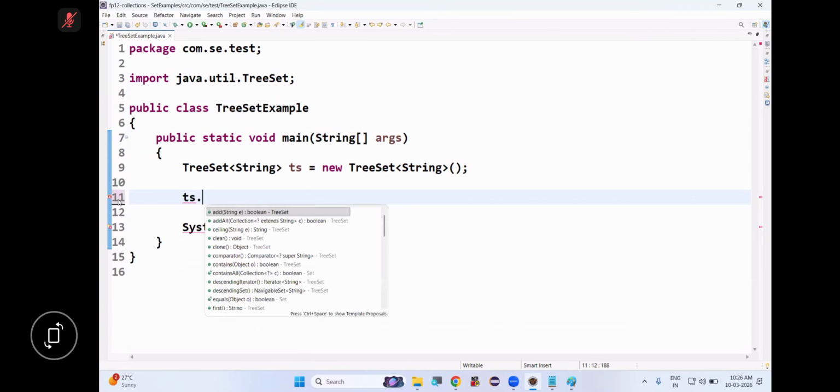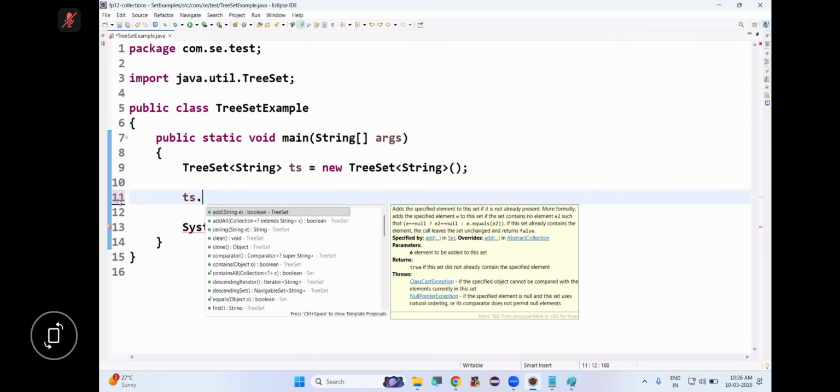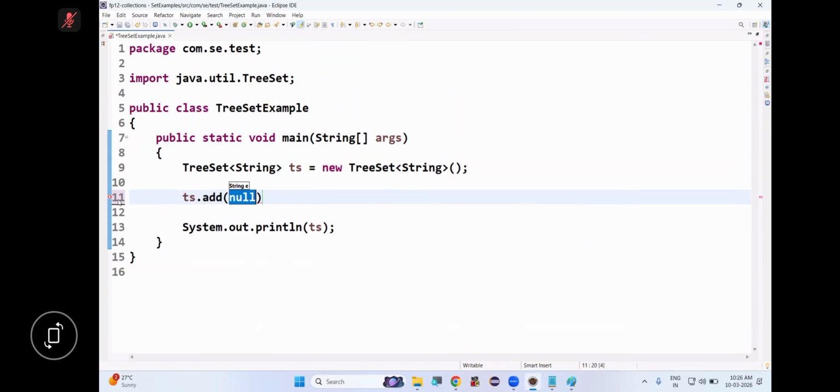So ts.add. Now we can store only String class objects. So I'm adding some C. One letter only. It will be very easy for us to understand whether sorting is done or not. If we take multiple letters, it will be difficult.